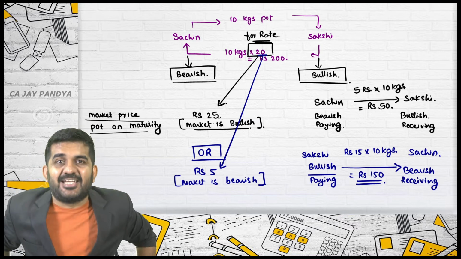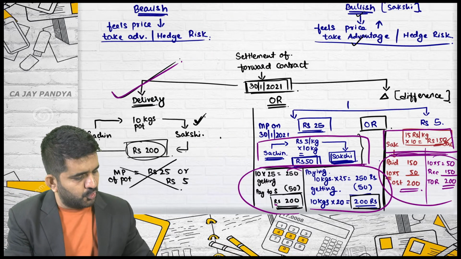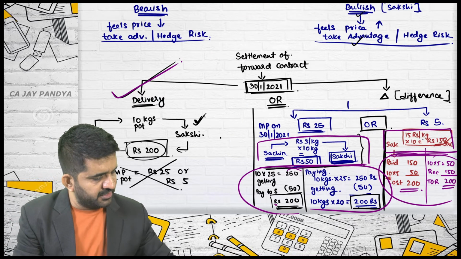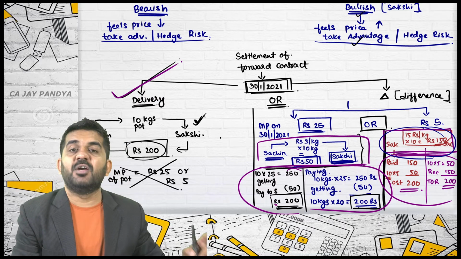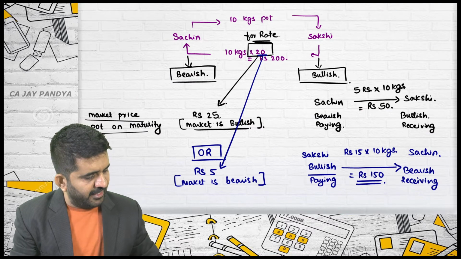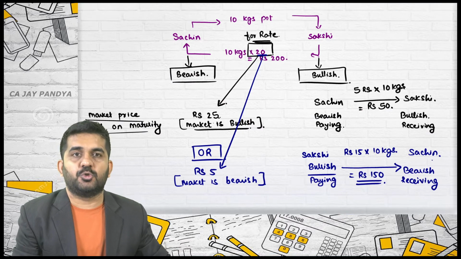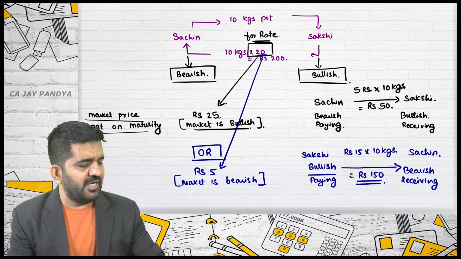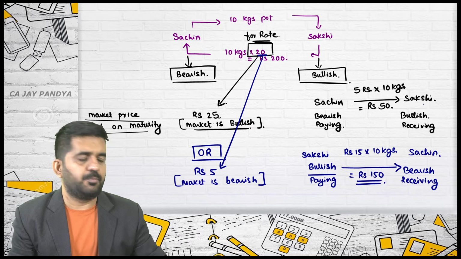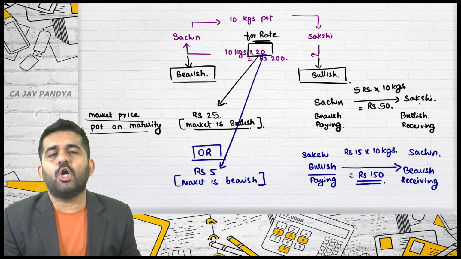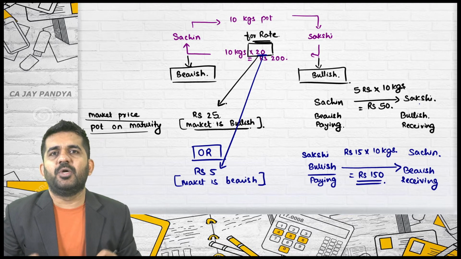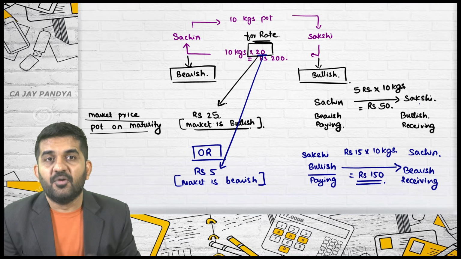And this is how the settlement will be made. Understand, here also I have done the same thing. If you'll see the figures, they are same. In 5 rupees, Sakshi is paying 150 rupees to Sachin. In 25 rupees, Sachin is paying 50 rupees to Sakshi. But this should be the thought process when you are doing settlement through differences.